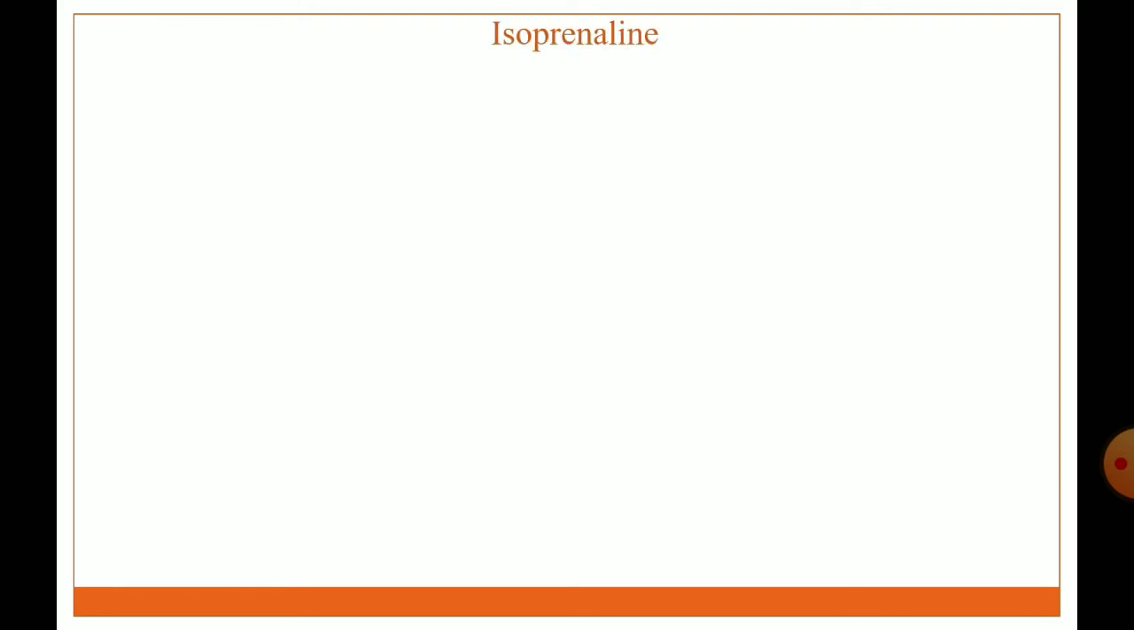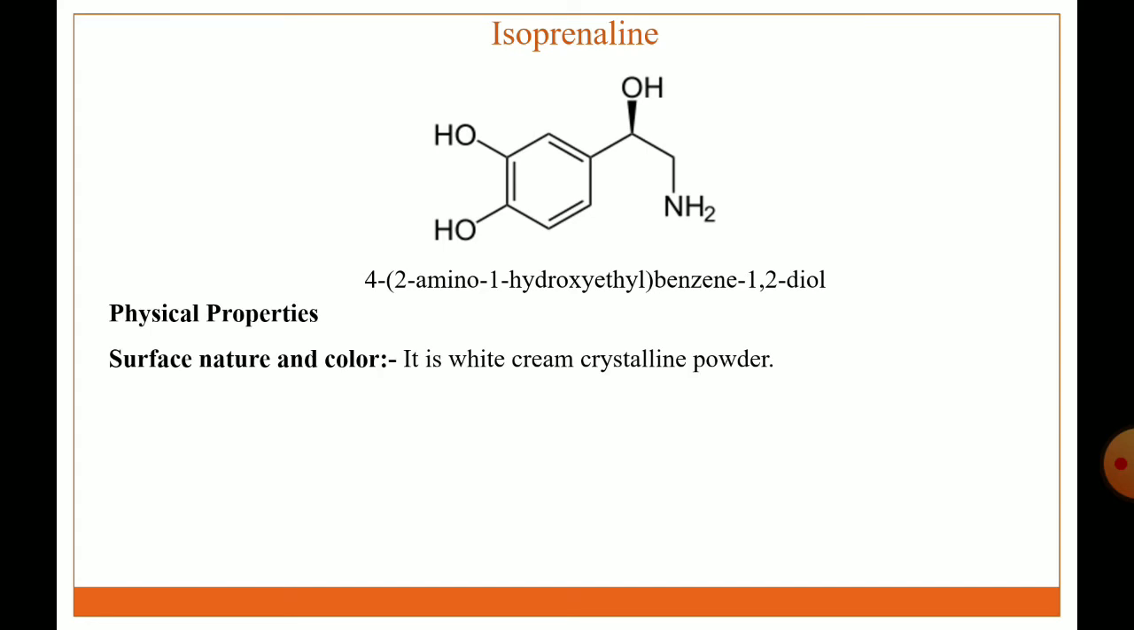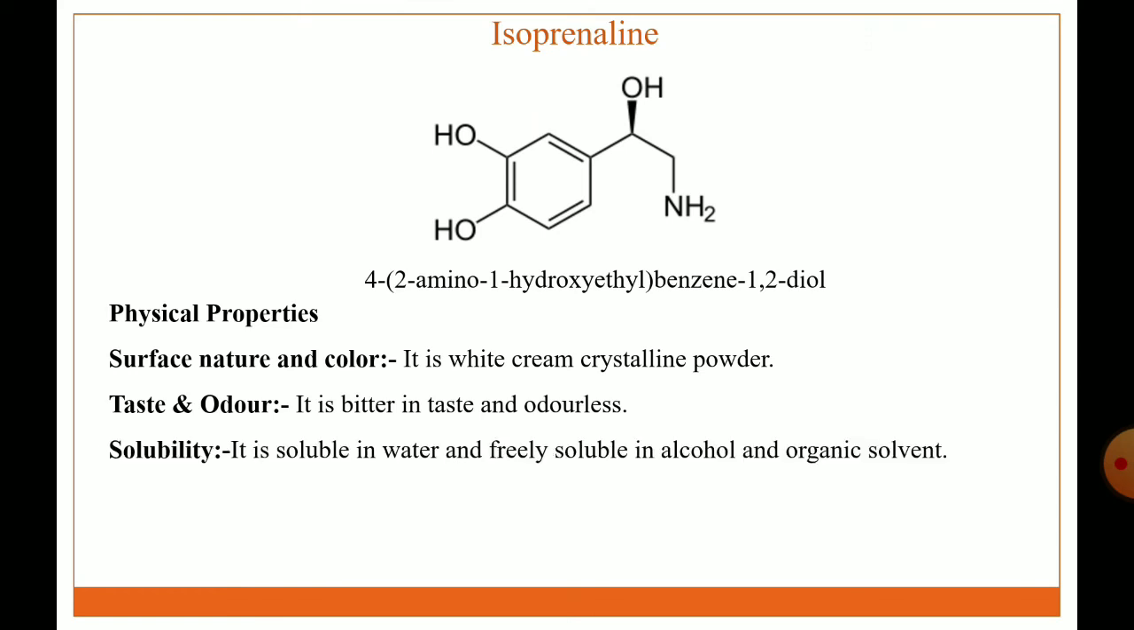Next adrenergic agent is isoprenaline. This is the structure of isoprenaline. IUPAC name is 4-(2-amino-1-hydroxyethyl)benzene-1,2-diol. Physical properties: nature and color, it is a white creamy crystalline powder. Taste and odor: it is bitter in taste and an odorless compound. Solubility: it is soluble in water and freely soluble in alcohol and organic solvent.